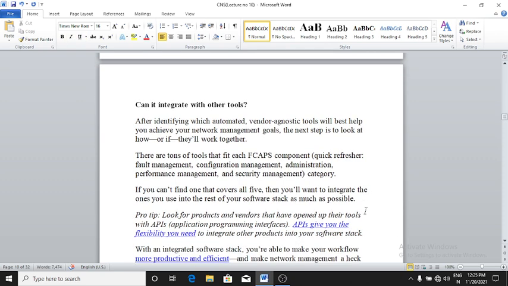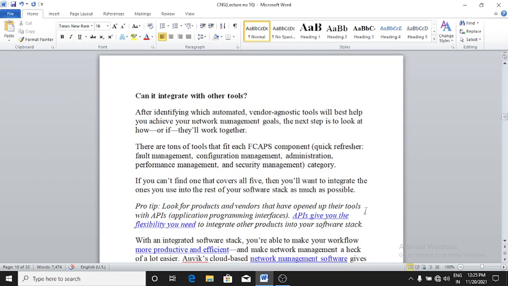If you can't find one that covers all five, then you will want to integrate the ones you use into the rest of your software stack as much as possible. Pro tip: look for products and vendors that have opened up their tools with APIs, application programming interfaces. APIs give you the flexibility you need to integrate other products into your software stack.